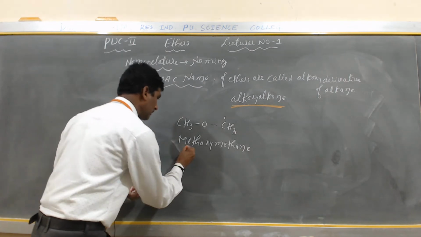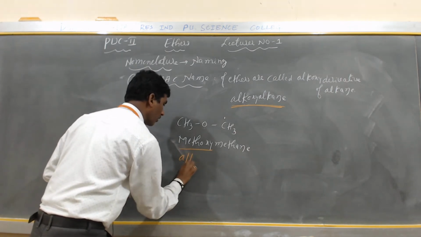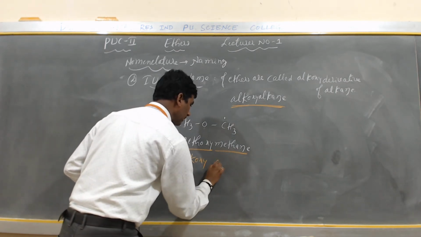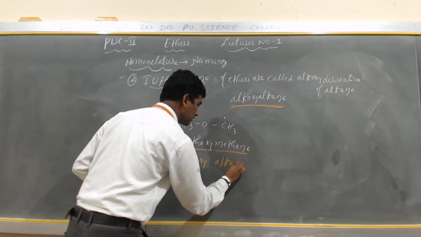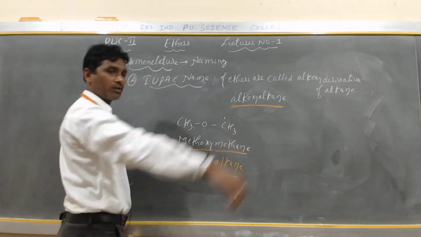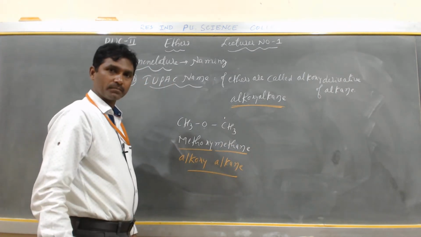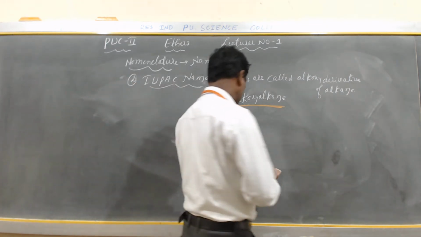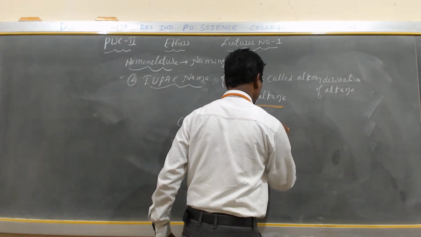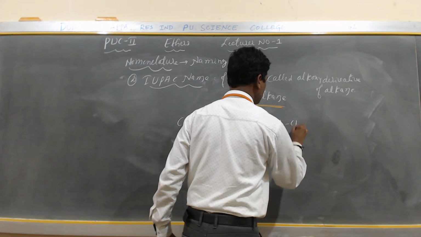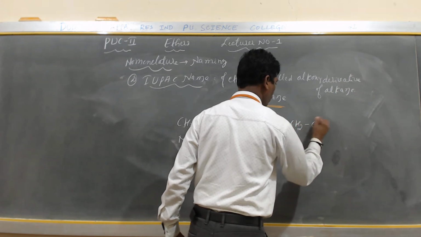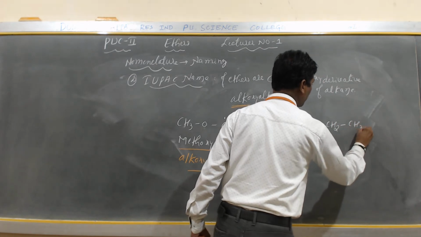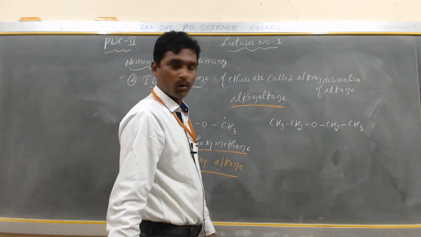Yes, my dear students. This methoxy is called alkoxy. And methane, only one carbon atom with single bond, is called alkane. So it is called alkoxy alkane, my dear students. So the next I can discuss here. The next I can discuss is CH3, next CH2, and this is O, and this is CH2, and next it is CH3. Okay, my dear students.